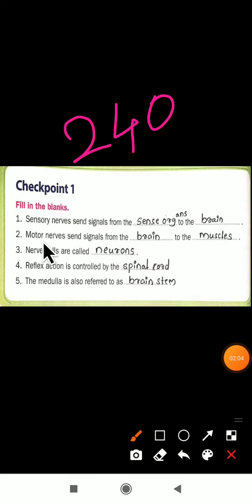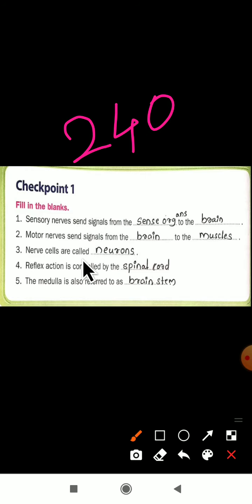The second one. Motor nerves send signals from the. Okay, the motor nerves, they will send the signals from the brain to where? To the muscles. Motor nerves, what will they do? They will send the signals from the brain to the muscles here. Okay, next, the third one.